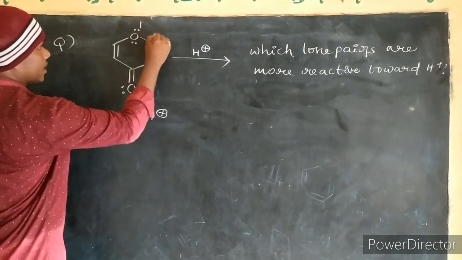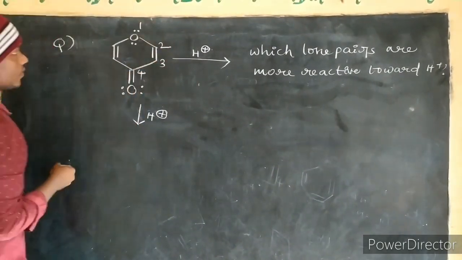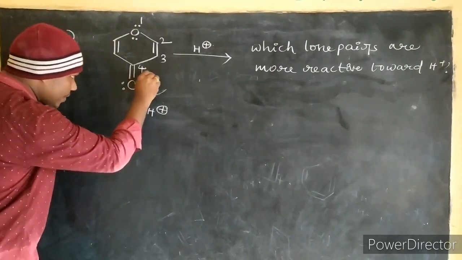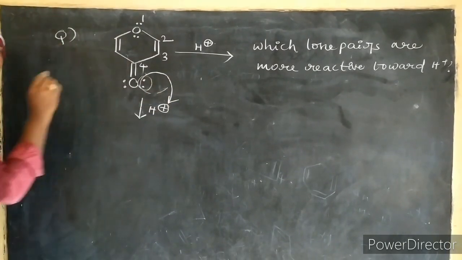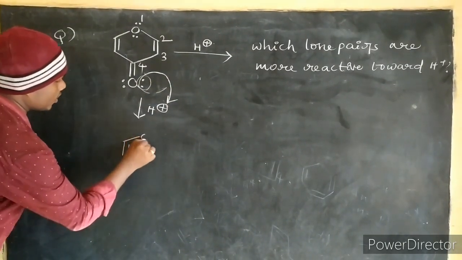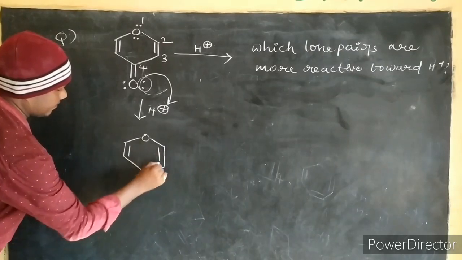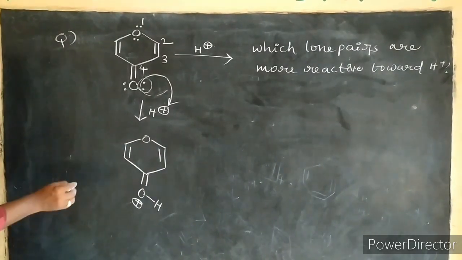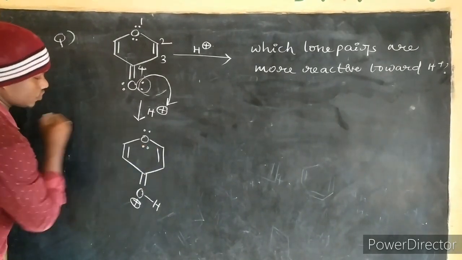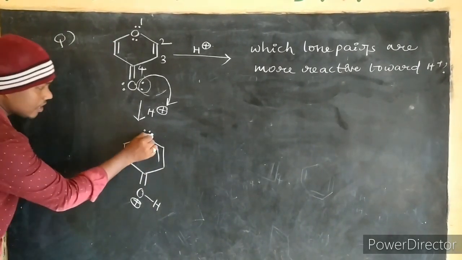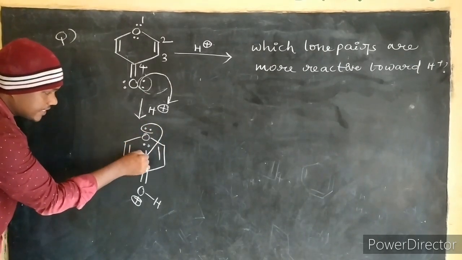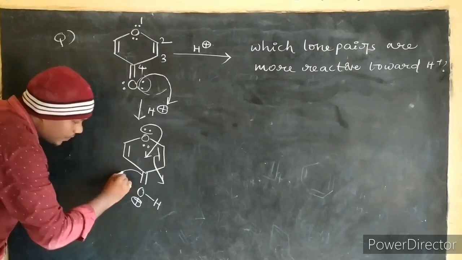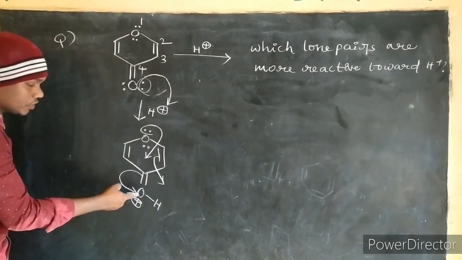So first, I am giving numbering 1, 2, 3, 4. If this oxygen carries H plus, meaning if these lone pair of electrons are donated to this proton, then the corresponding molecule is double bond O H plus. Correct? Now here 2 lone pairs are there as usual. Then these pi electrons move towards this positively charged oxygen.